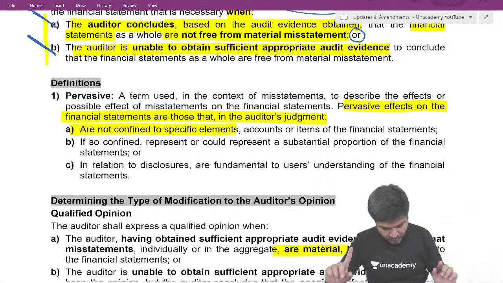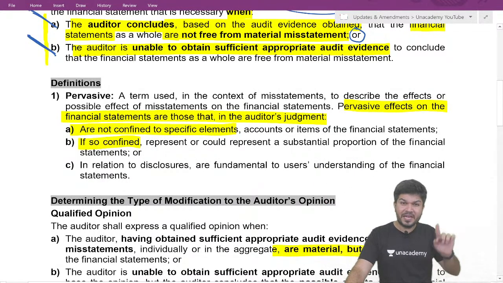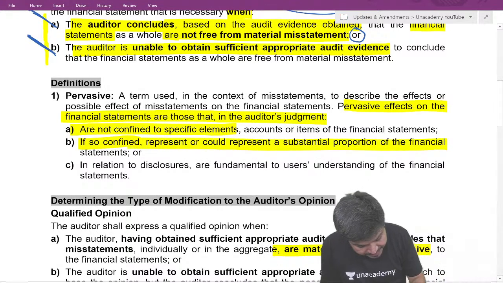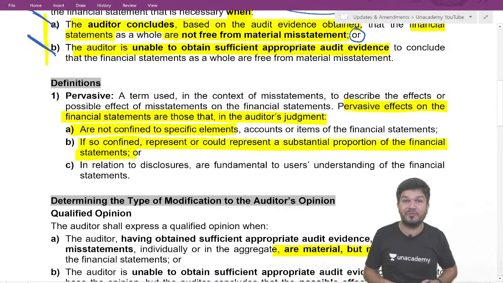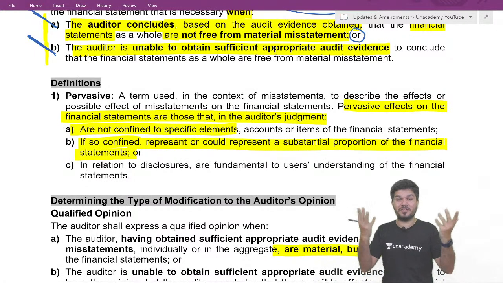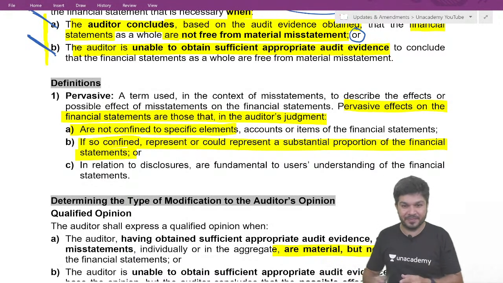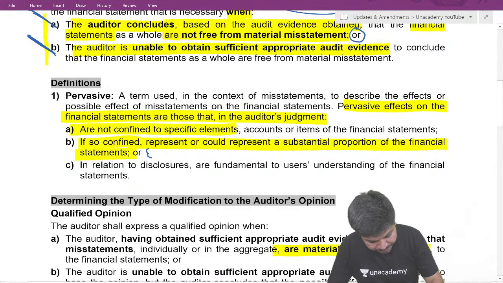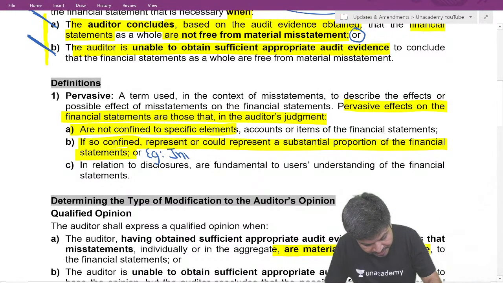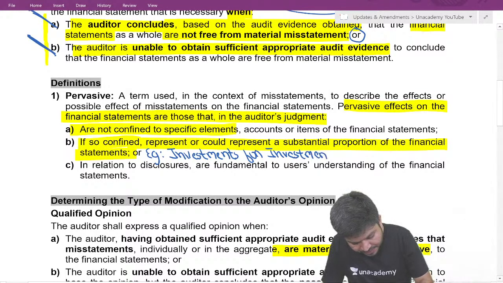Or, if so confined, if they are at one place, that one place represents a substantial portion of the financial statements. If it's at one place, that one place represents what? A substantial portion of the financial statements. For example, investments for an investment company.